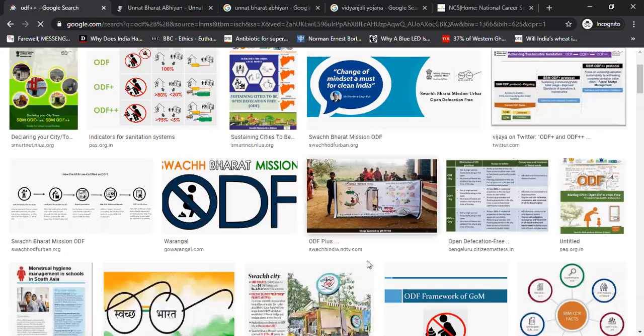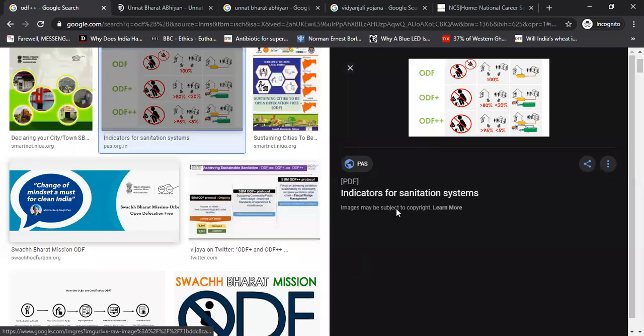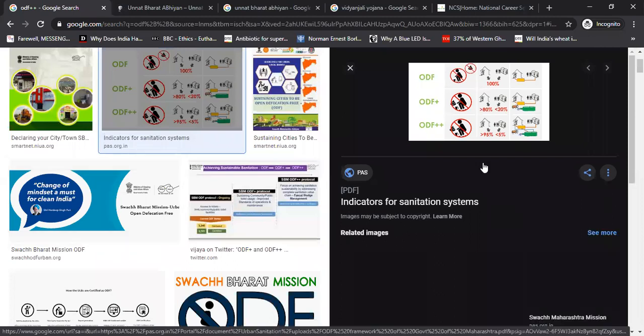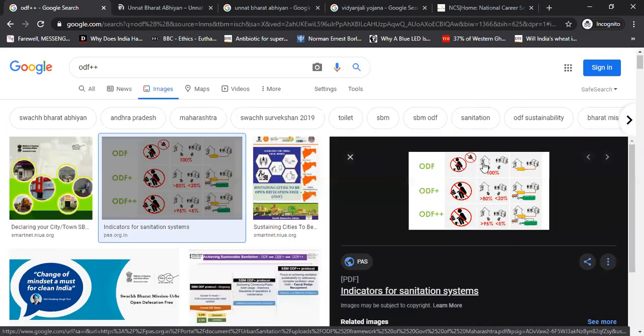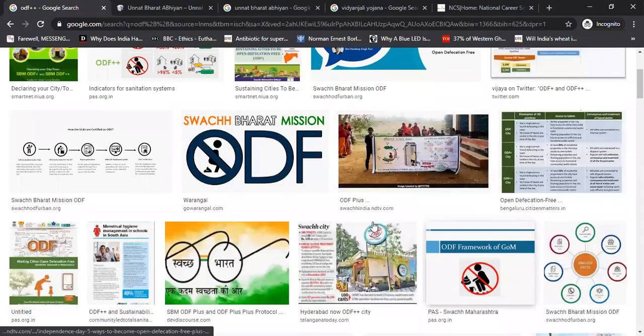So yes, this is an ODF scenario where they're talking about different ODF. Like here also, you can see here. So they have given an example. Hope you can see it, even if you're not able to. Small image. ODF is about you shouldn't be defecating in the open. ODF plus, they also talk about community and public toilets. And ODF plus plus is about sewage management also. They take into consideration the sewage management. Cool. Swachh Bharat Mission, ODF.